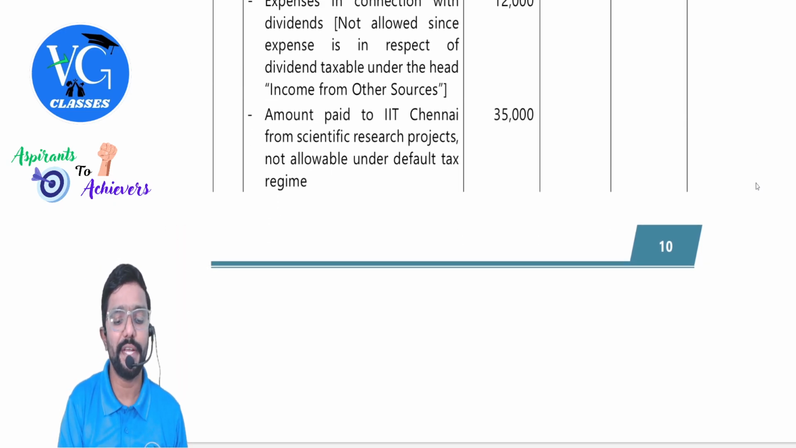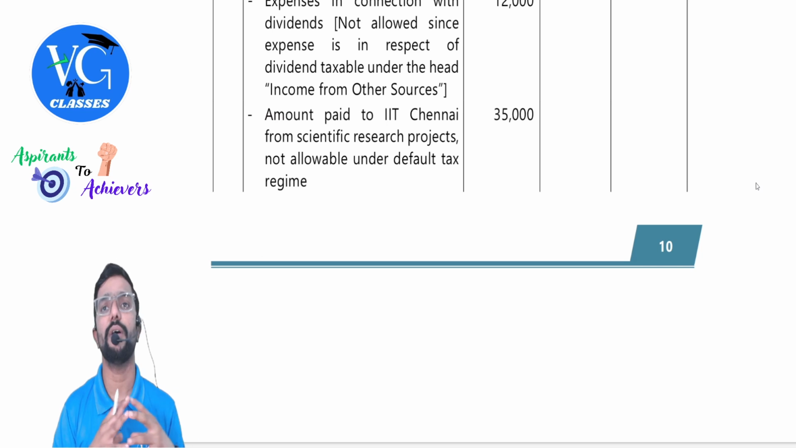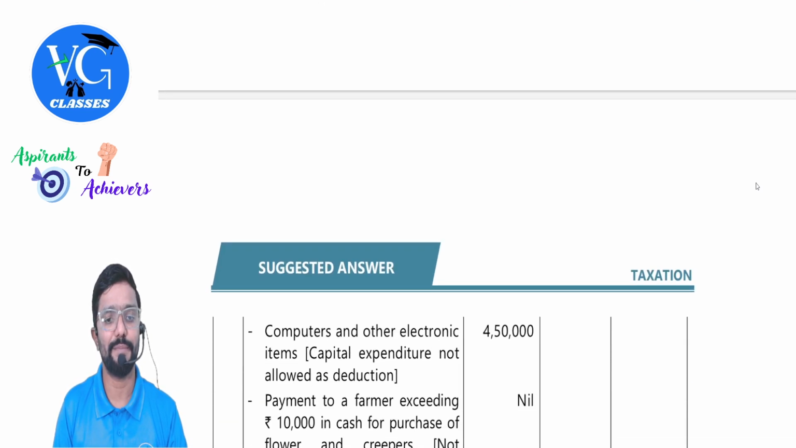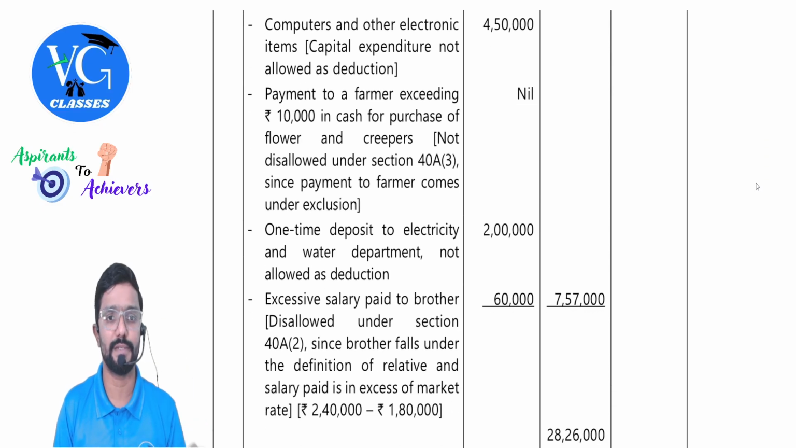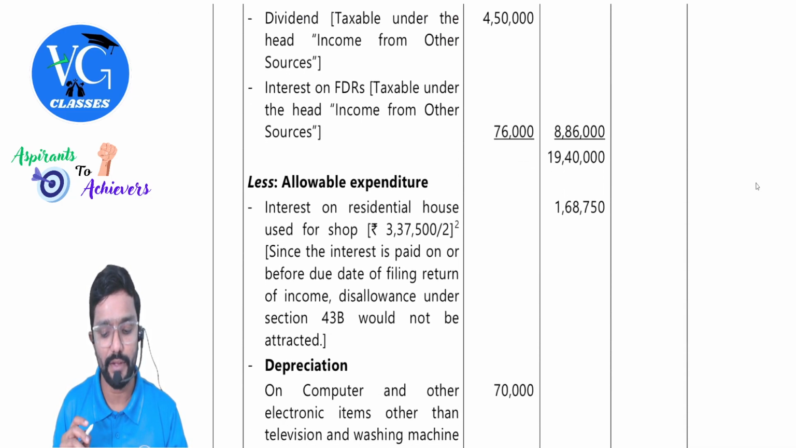Then amount paid to IIT Chennai. Guys, contribution to outsiders for any research is disallowed under default regime. That is why we are adding it back. Sir, is it allowed under optional regime? Yes. Then computer and other electronic items, guys. Completely capital expenditure. Disallow fully. But when it comes to depreciation, please take only 3,50,000.